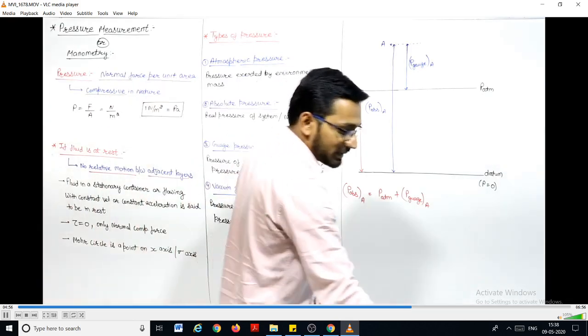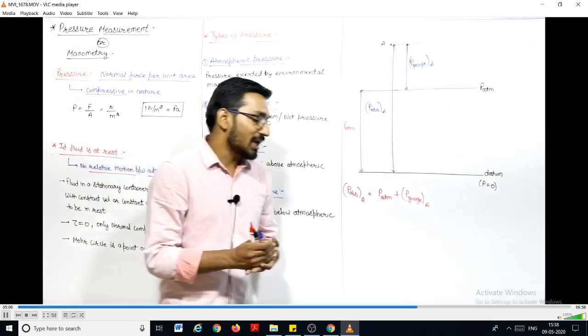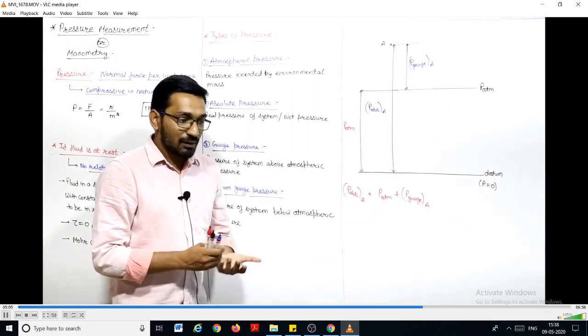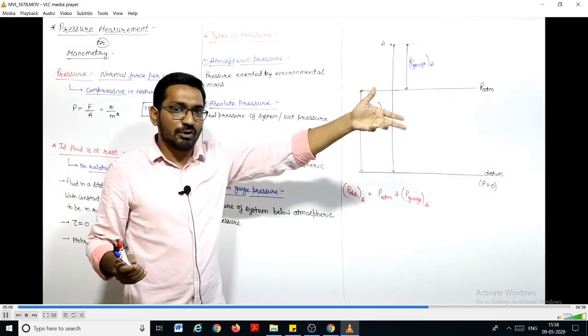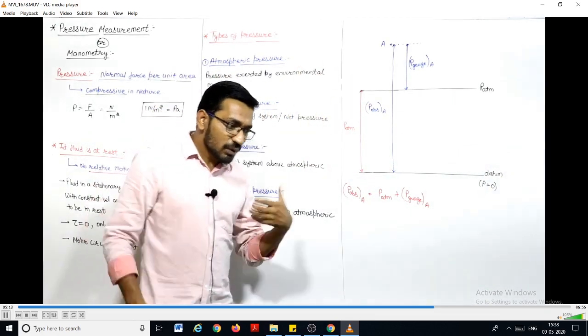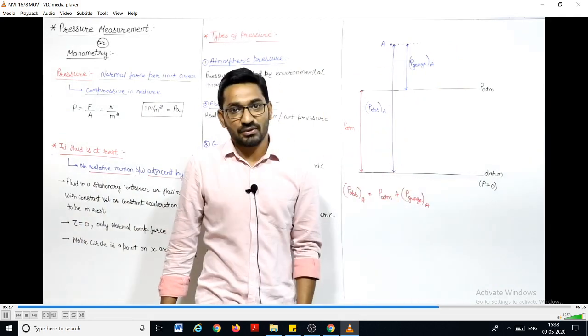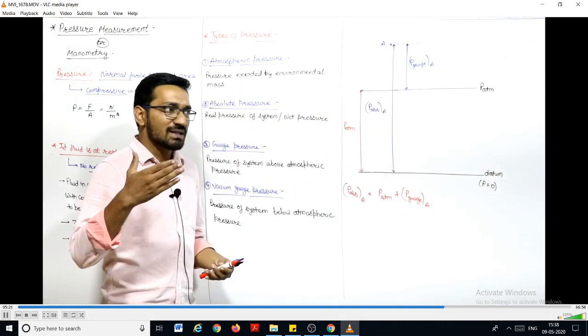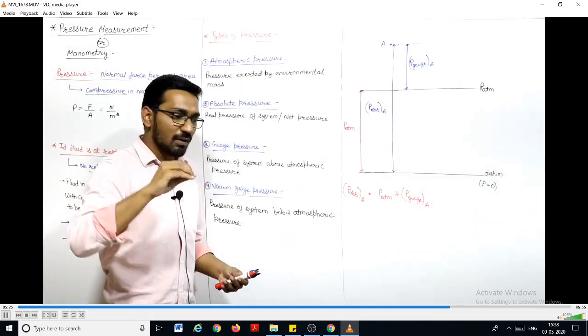And in fluid mechanics, we only deal with the gauge pressure, right? So it's better to understand here what we mean by gauge pressure and absolute pressure, because atmospheric pressure is everywhere. In every fluid machine or any flow, atmospheric pressure will be there. We are more concerned about the pressure above the atmospheric or below the atmospheric, right? So we will take the atmospheric pressure as a reference and measure the pressure from that point only. So in fluid mechanics, we are only dealing with the gauge pressure.